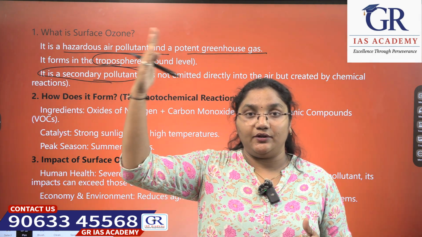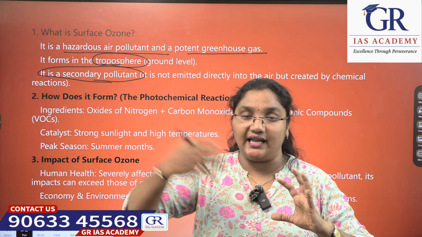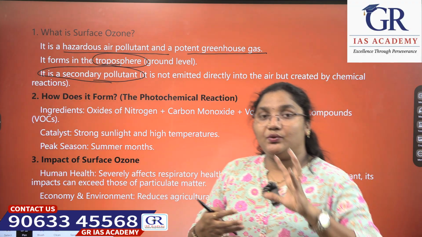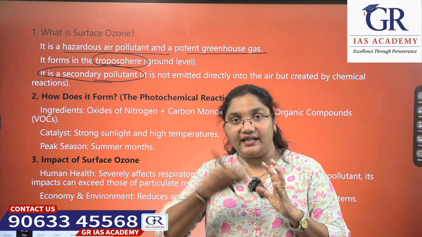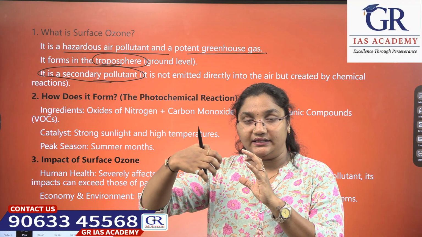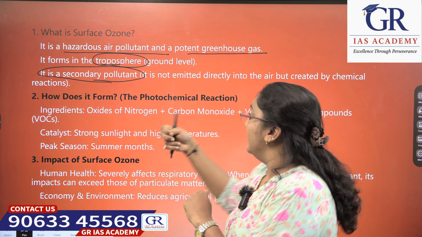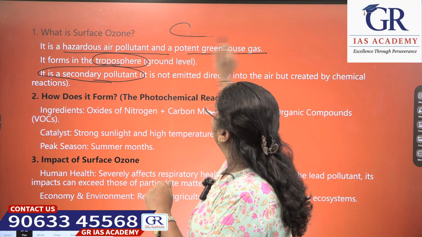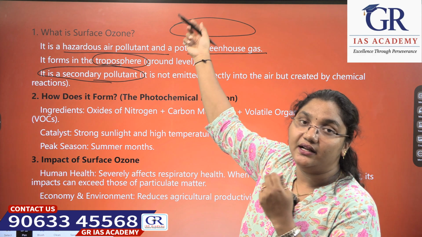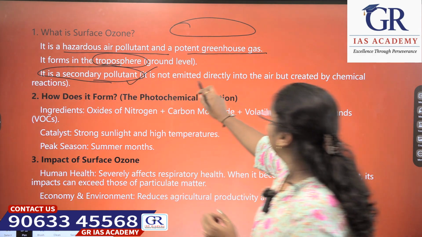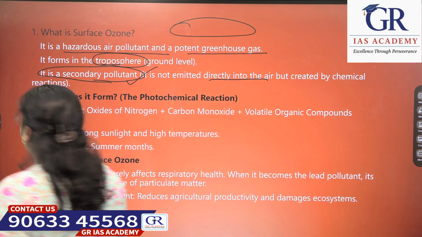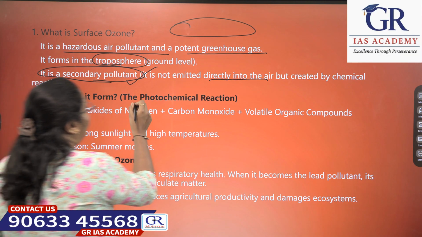Because the gases being released from direct sources, like chlorofluorocarbons, are called primary pollutants, right? These primary pollutants, upon reacting with sunlight, produce the secondary pollutants. Because of that, ground level ozone is formed by the chemical reaction of primary pollutants and sunlight. So it is a secondary pollutant. It is not emitted directly into the air but created by chemical reactions. How does it form? It is formed by the photochemical reaction.